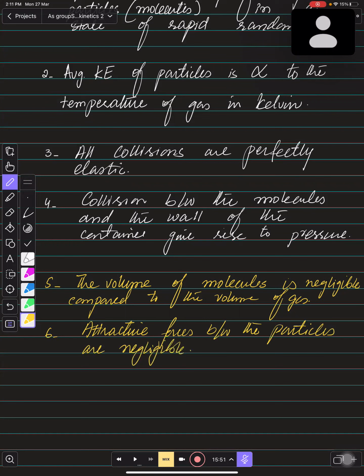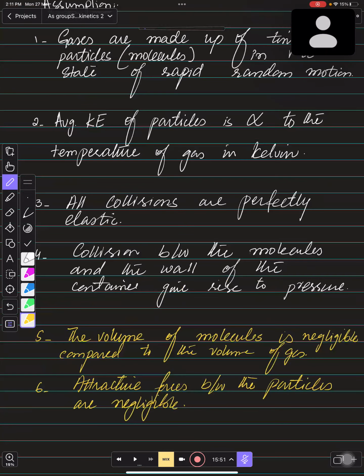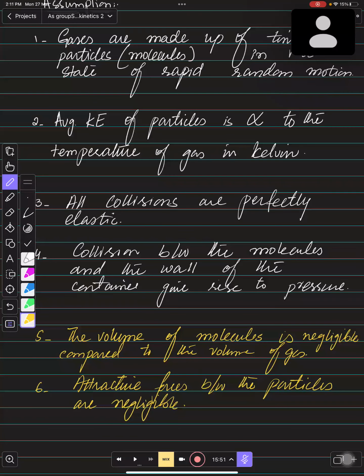All right, every one of you, these 6 points should be remembered by you all the time, because these points can be asked in the exam randomly. So you need to keep remembering all of them. All right, बच्चों.